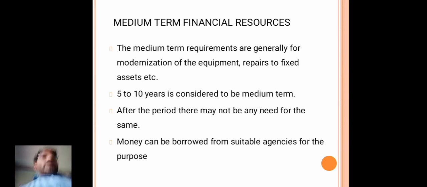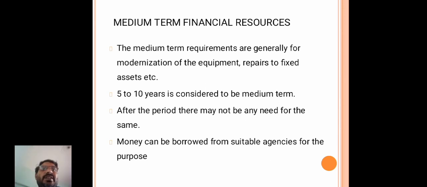The medium term capital requirement is generally for modernization of the equipment and repair to fixed assets. Already the building is there, 10 years completed, so some repairs are needed. Already the machinery is there, and somewhat repairs are needed to those fixed assets. The duration of this medium term financial resource is 5 to 10 years.